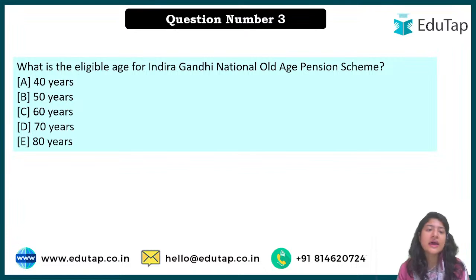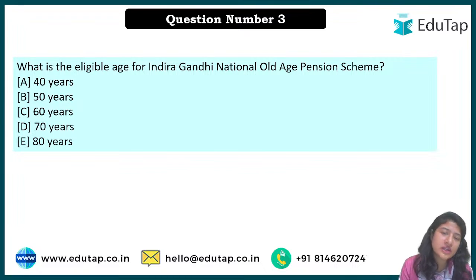But yes, coming to question number 3: what is the eligible age for the Indira Gandhi National Old Age Pension Scheme? Once we were done with Atal Vayo Abhyuday Yojana, which was in the news for a very long time, we also looked at some of the most important senior citizen schemes. In that we have the Indira Gandhi National Old Age Pension Scheme, where the pension is provided to old age people.